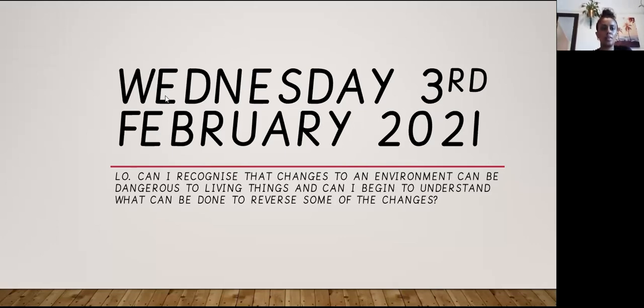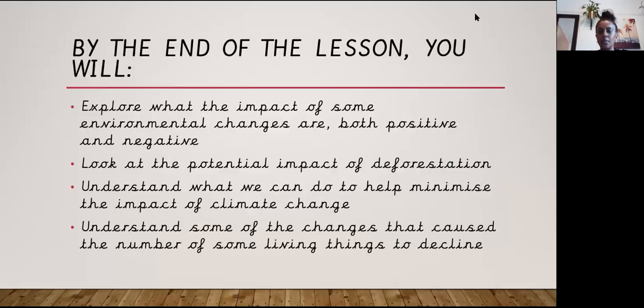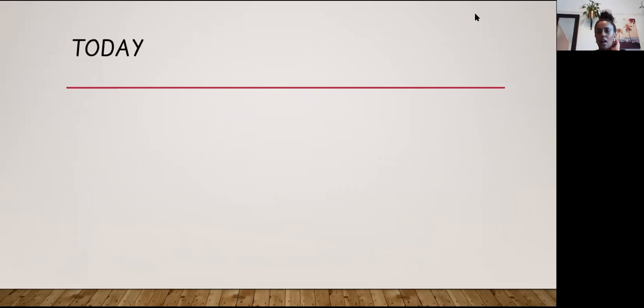So let's see what we're going to be learning about in today's science lesson. Our learning objective for today's lesson is, can I recognise that changes to an environment can be dangerous to living things, and can I begin to understand what can be done to reverse some of those changes? By the end of the lesson, you will explore what the impact of some environmental changes are, both positive and negative, look at the potential impact of deforestation, understand what we can do to help minimize the impact of climate change, and understand some of the changes that cause the number of some living things to decline, to become less.